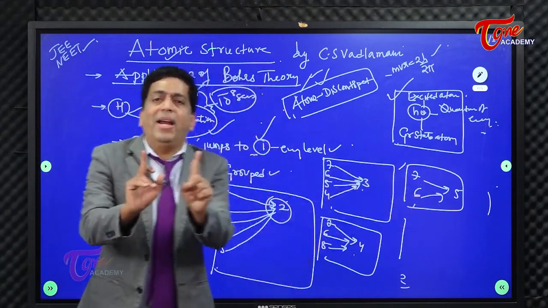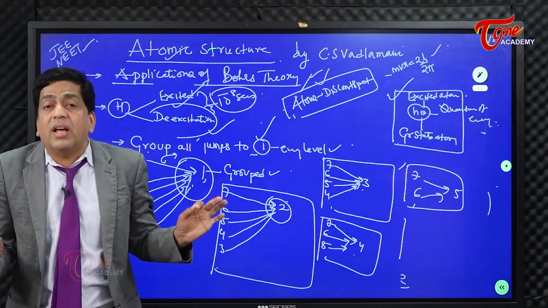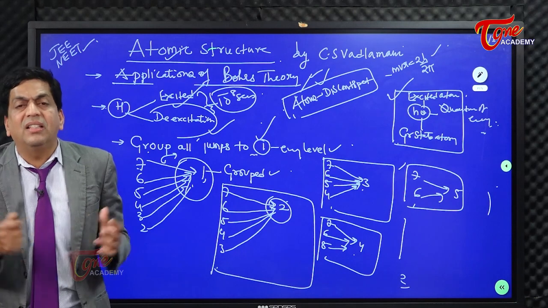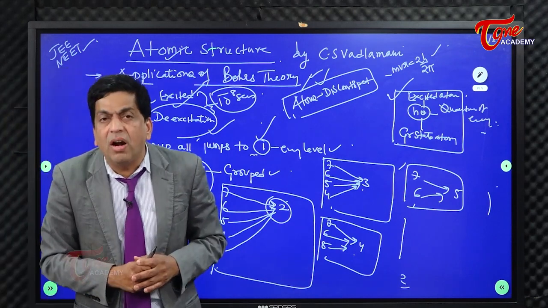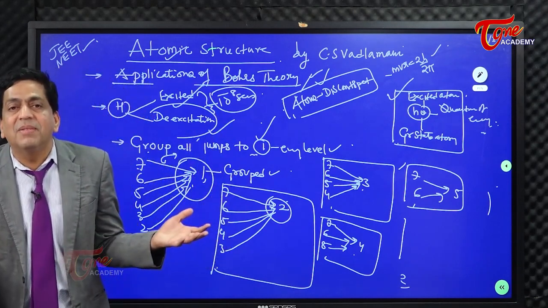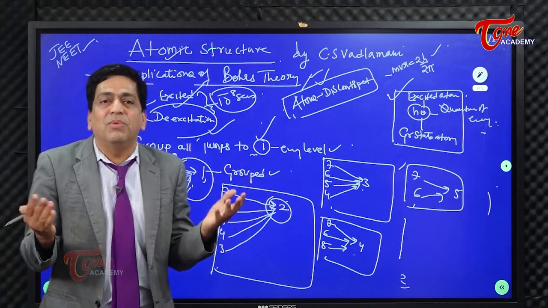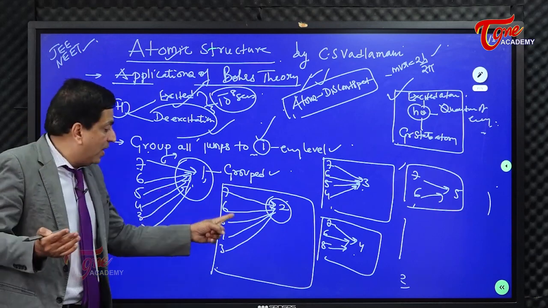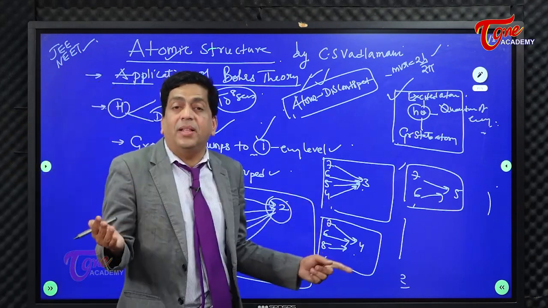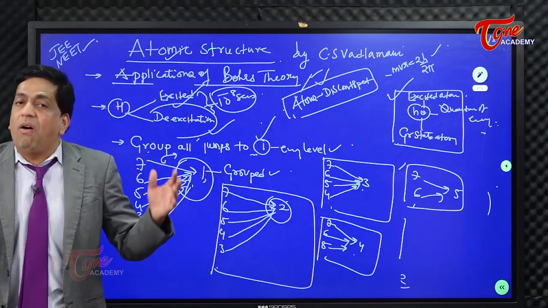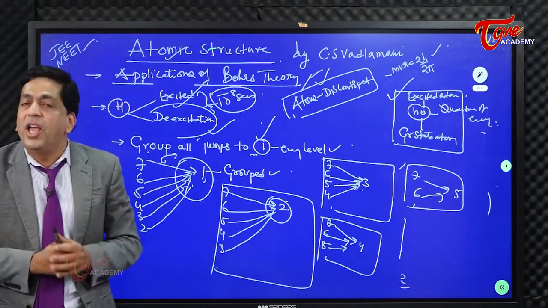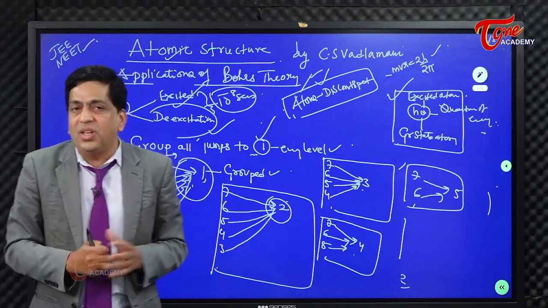And mind you, this is not happening in one atom. Many of the students I have seen think that it's happening in one atom. Absolutely not. You have n number of hydrogen atoms, and in all the hydrogen atoms, all these are taking place. This happens in one atom, this in another atom, that in another atom. Irrespective of that, all the ones jumping to 1 in the several hydrogen atoms have been grouped, and the group is giving me surprising information.